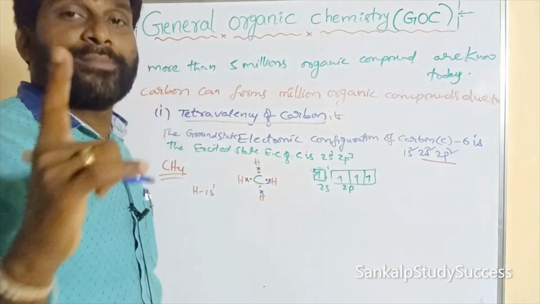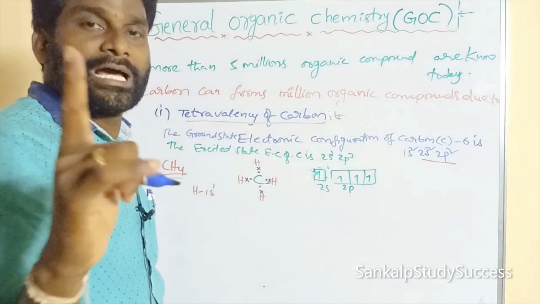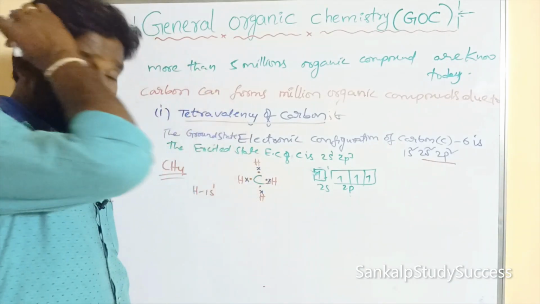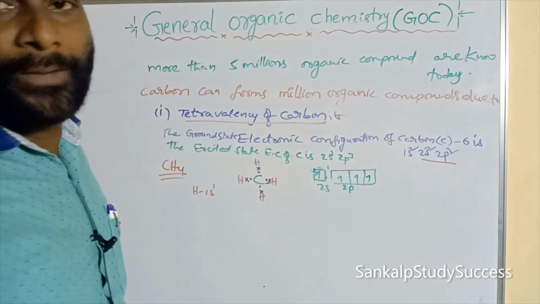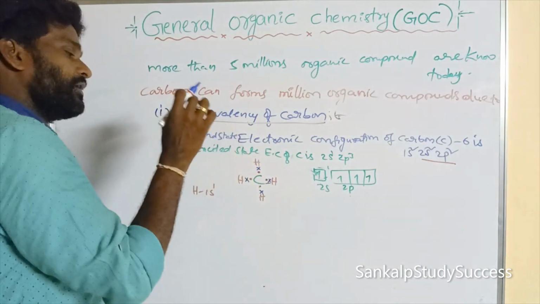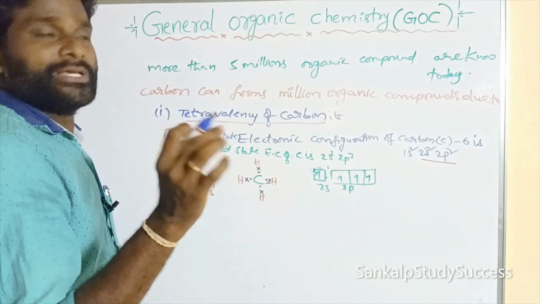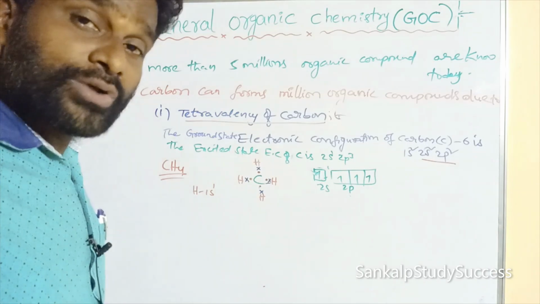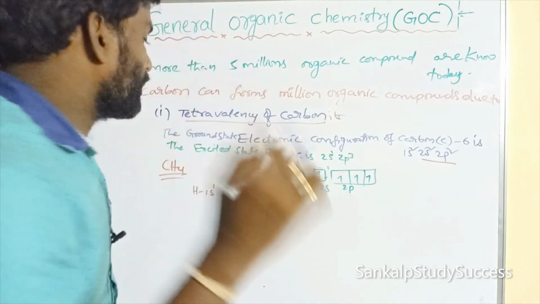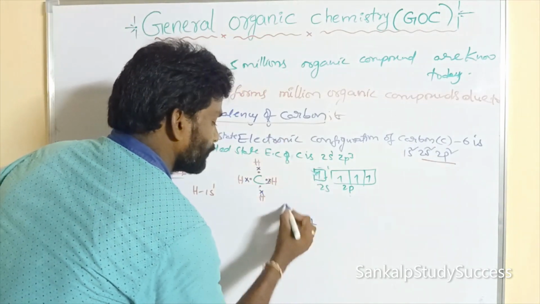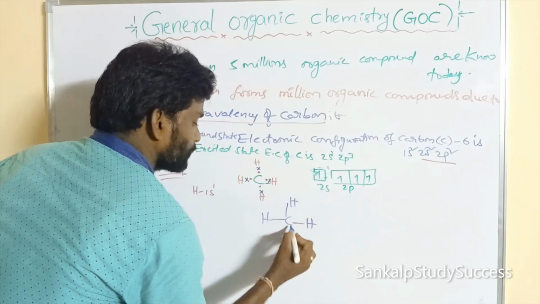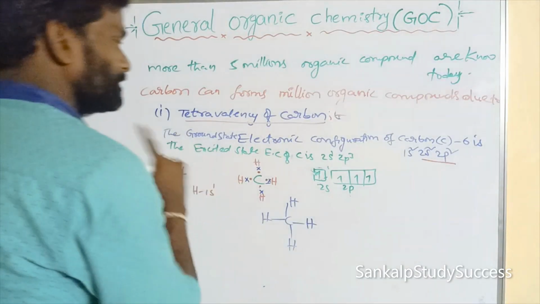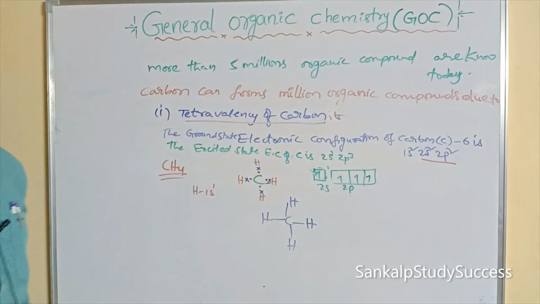So carbon can form only covalent bonds, due to it cannot lose or gain electrons. It can only share an electron pair. Sharing of an electron pair between the atoms is said to be a covalent bond. Here carbon can form 4 covalent bonds, CH4. So this is the tetravalency of carbon.